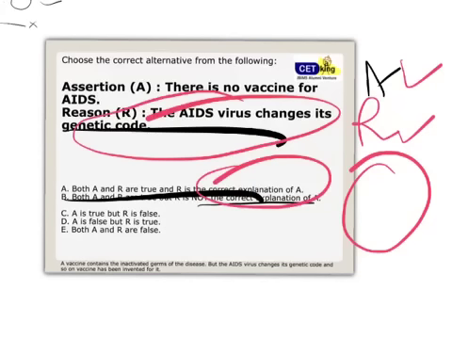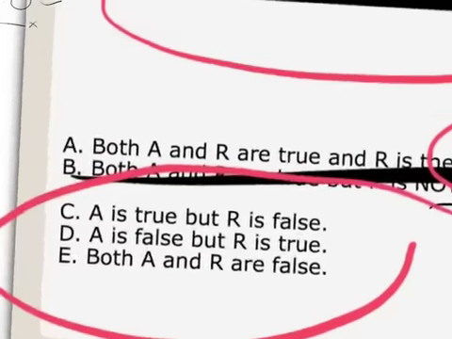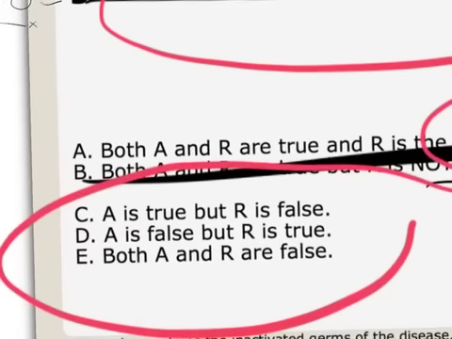ठीक है. तो step 1, step 2, step 3. Fine. Suppose I am getting in step 1 to come to know कि A is true but R is wrong. तो suddenly your answer becomes C, D, E. तो क्वेश्चन और इजी हो गया. All you have to now tell is कि whether assertion है या नहीं है. चलेगा? That's the only thing you take care of. Rest everything is okay.